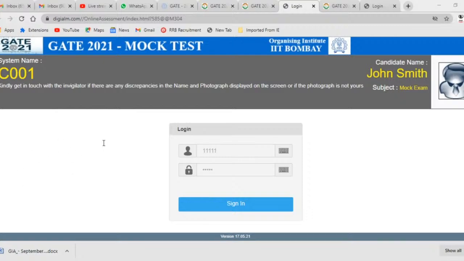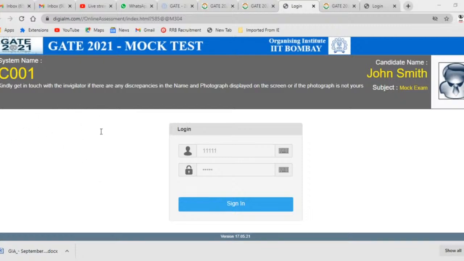Suppose you are trying a question and you are unable to get the right answer, so you will go for review. A question answered and marked for review will be considered for evaluation. If you have answered and marked for review, those questions will be considered for evaluation. If you did not answer and still marked for review, they will not be considered. These are for navigating to the questions.